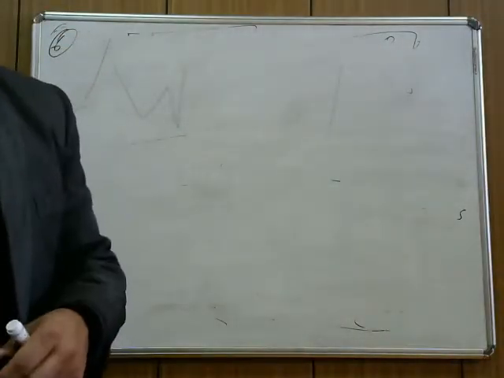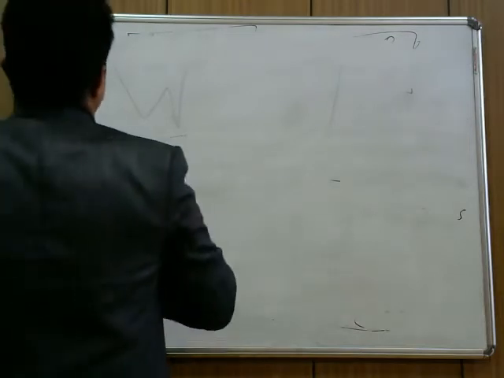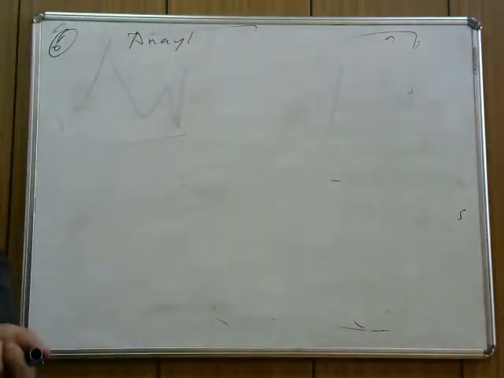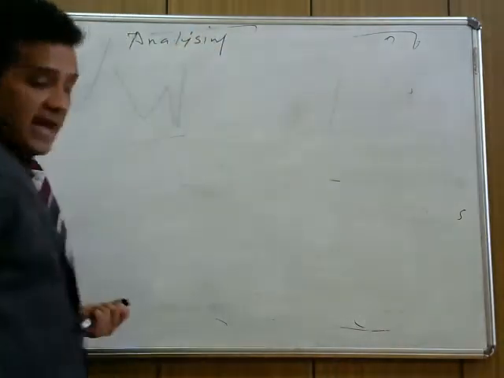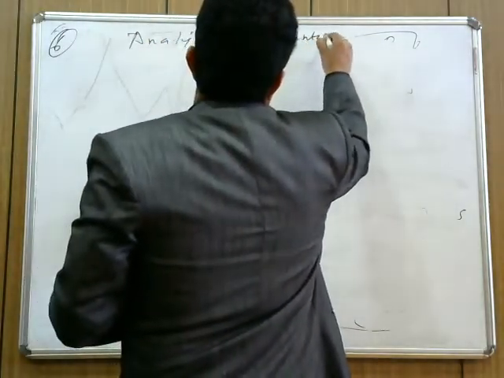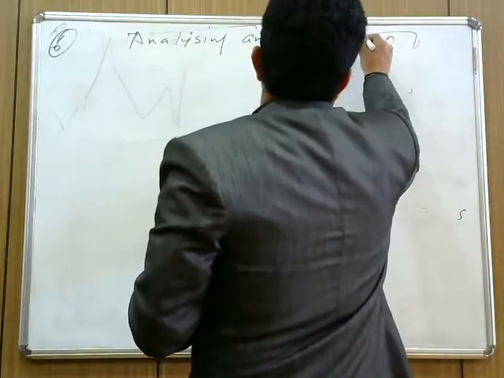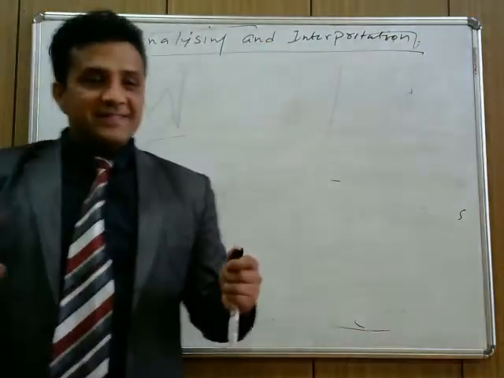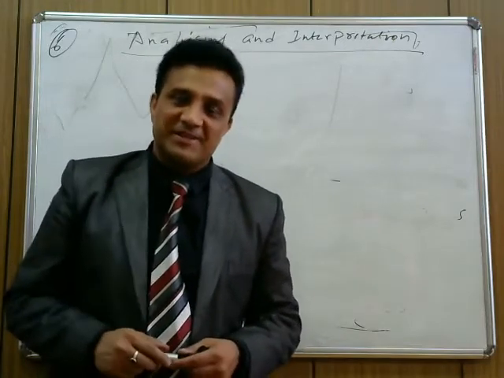We call it analyzing and interpretation. Analyzing and interpretation, 6th step. Now this says that we analyze the business situation.